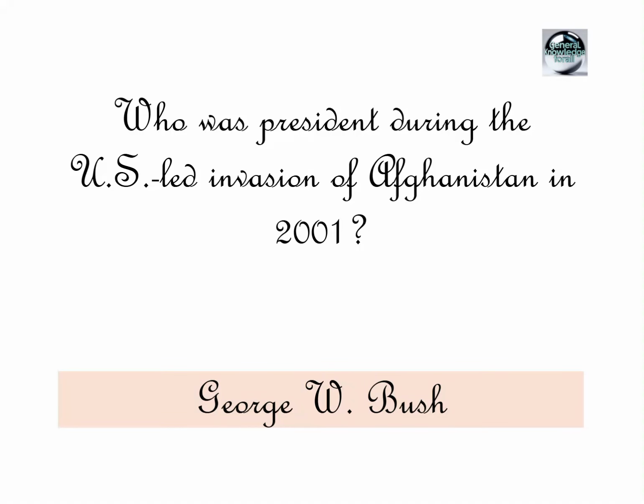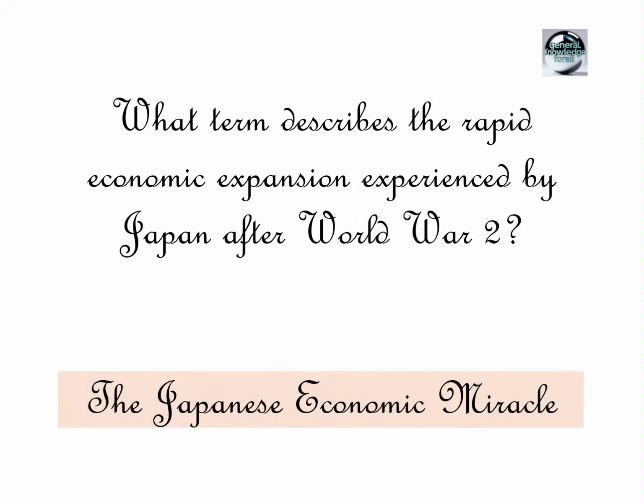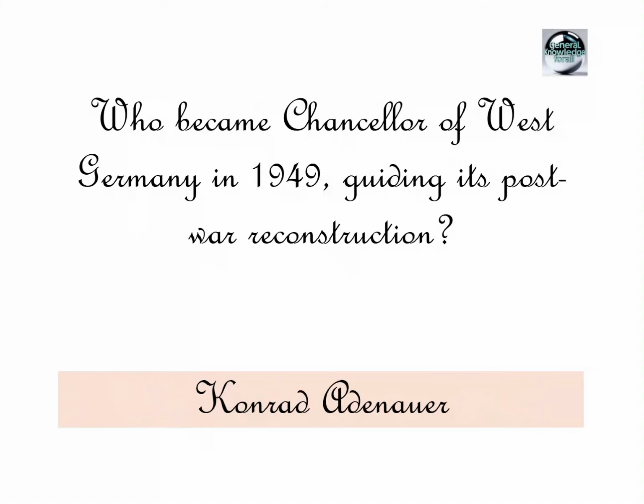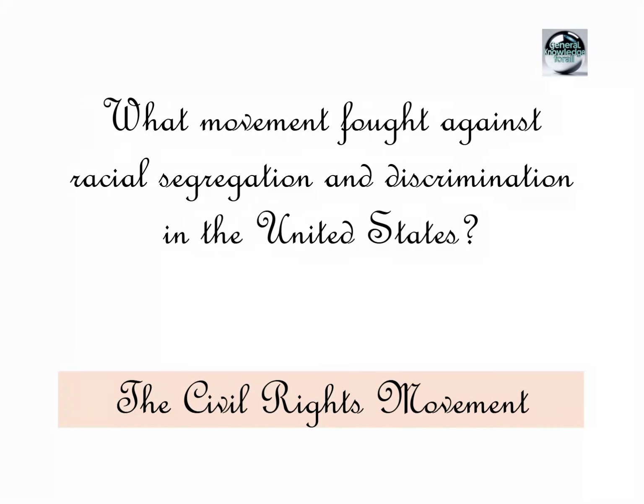George W. Bush. What term describes the rapid economic expansion experienced by Japan after World War II? The Japanese economic miracle. Which event initiated direct US military involvement in Vietnam? Gulf of Tonkin Incident, 1964. Who became Chancellor of West Germany in 1949, guiding its post-war reconstruction? Konrad Adenauer. What movement fought against racial segregation and discrimination in the United States?